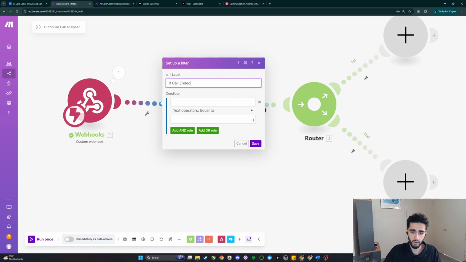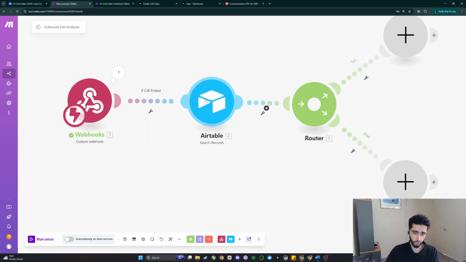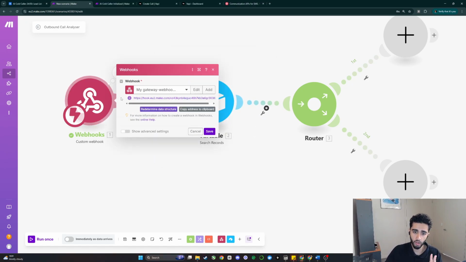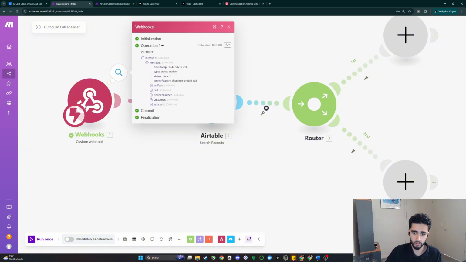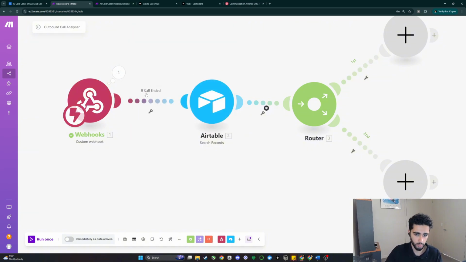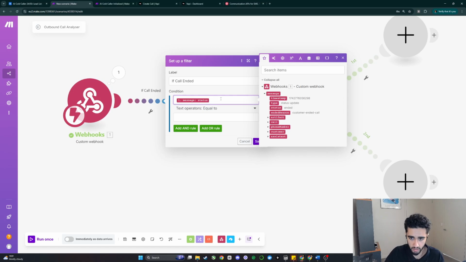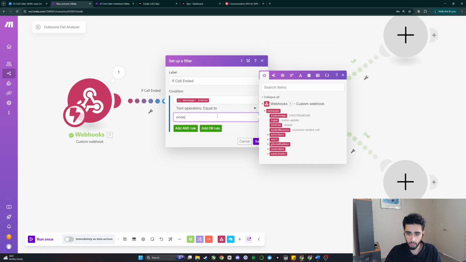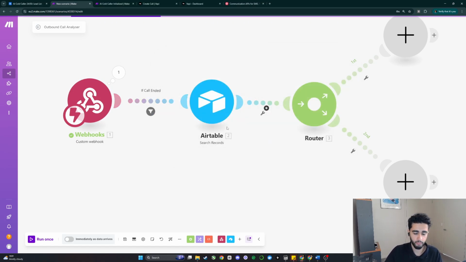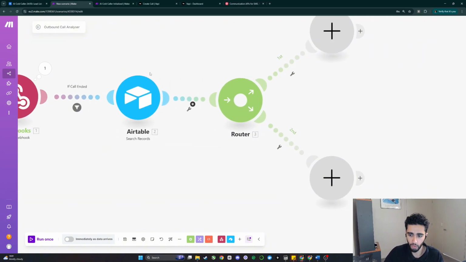And what's going to happen here is this filter is only going to pass through data when this data is returned back as an end of call status. So what we can do is status is equal to ended. I didn't show you this, but this webhook triggers every time you start a call and every time you end a call. It's very important that we only take the data and analyze it for the end of call, because obviously at the start of the call, there's no data to analyze. So we put in a filter here for end of call, and then we have a router.